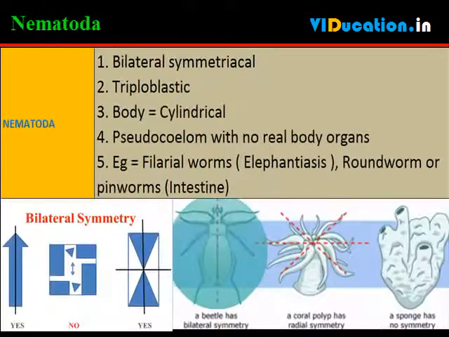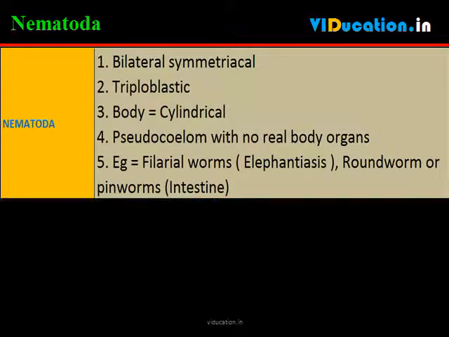The nematode body is also bilaterally symmetrical and triploblastic. However, the body is cylindrical rather than flattened. There are tissues, but no real organs, although a sort of body cavity or a pseudocoelom is present. These are very familiar as parasitic worms causing diseases, such as the filarial worms causing elephantiasis or the worms in the intestines, roundworms or pinworms.